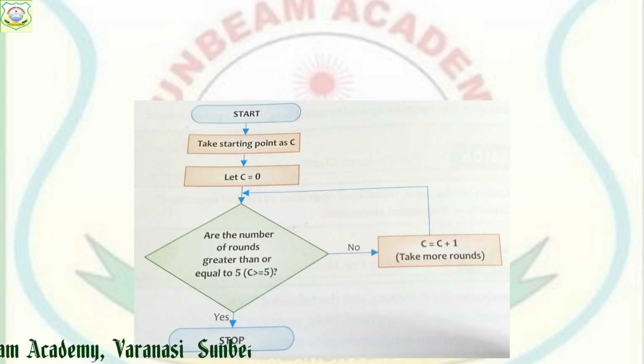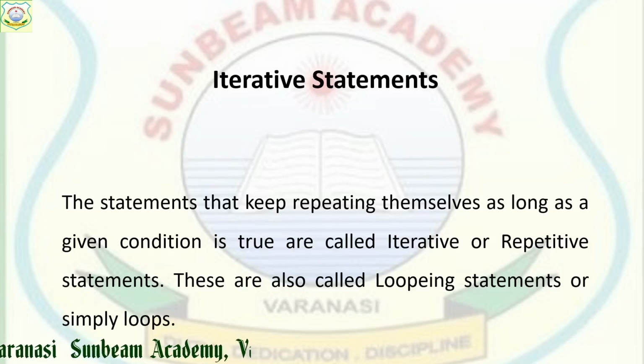When C becomes 5, it will check whether 5 is greater than or equal to 5. It is not greater but equal to 5. So your task has completed, and it will follow yes. Yes means you have to stop. Your rounds have been completed. Right? Now we will see iterative statements, as the chapter is.